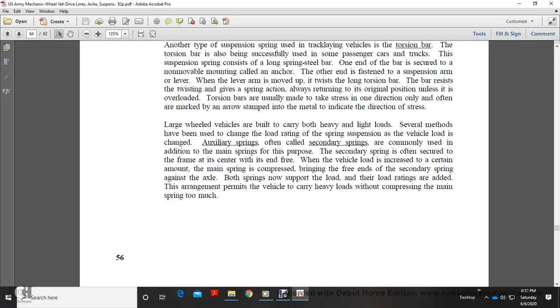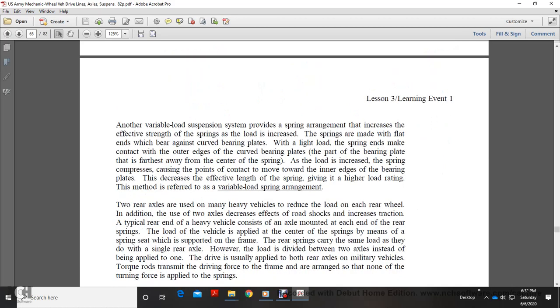The main spring is compressed, bringing the free end of the second spring against the axle. Both springs then support the load. The load ratings are added. The arrangement permits the vehicle to carry heavy loads without compressing the main spring too much.